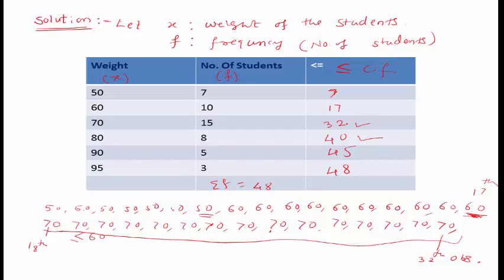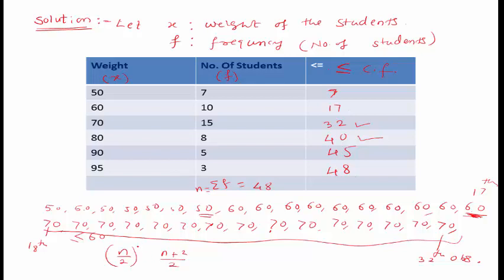When we calculate this CF, we are able to find the median. Here n is equal to the number of observations, n is equal to sigma f, which is 48. 48 observations are given, and we have to find the middle most observation in the data. What is the middle most observation? The middle most observation is actually the average of two middle values. What are those two middle values? Those two middle values are the n by 2 and (n plus 2) by 2th observation.